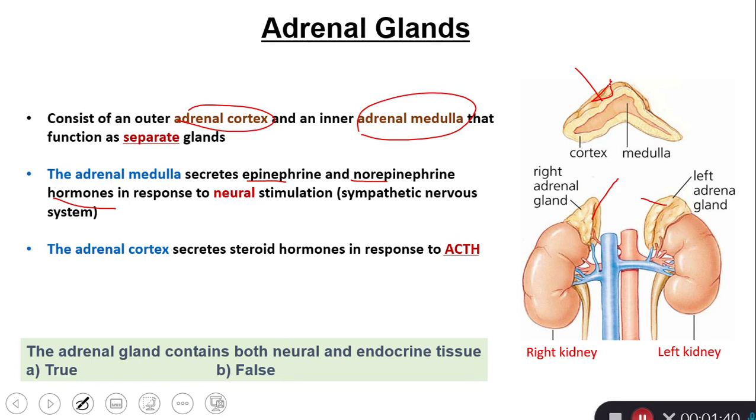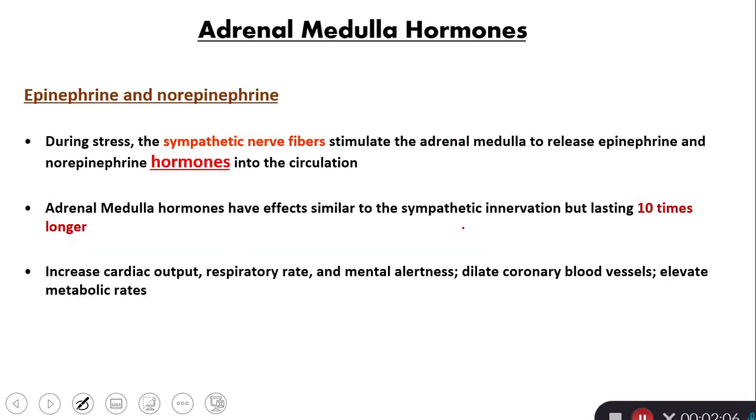So here there is a question. The adrenal gland contains both neural and endocrine tissue. Of course, this is true because the adrenal medulla is stimulated by the sympathetic nervous system, but the adrenal cortex is stimulated by the pituitary hormone, adrenocorticotropic hormone.